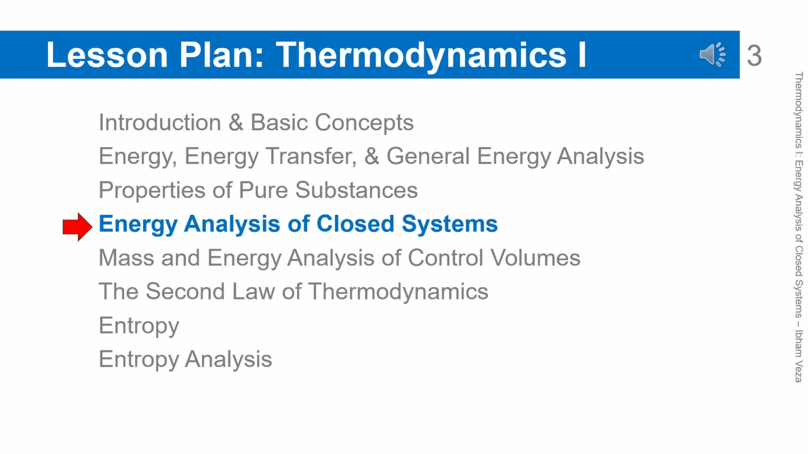Lesson Plan Thermodynamics 1. This section shows the position of this chapter within the overall structure of the Thermodynamics 1 course. The chapter sequence is designed so students build understanding from fundamentals to advanced applications. This chapter comes after pure substance properties and before control volume analysis.